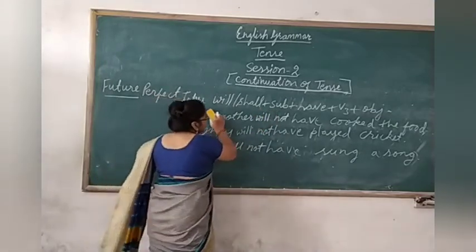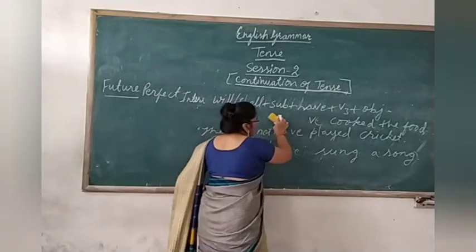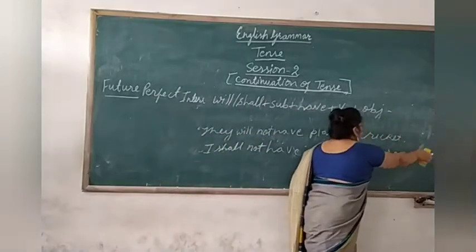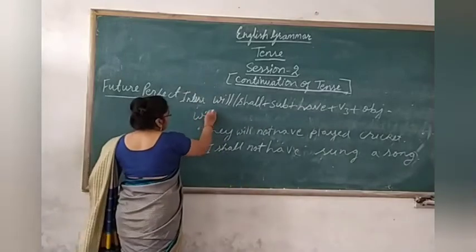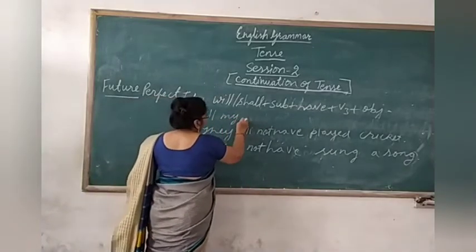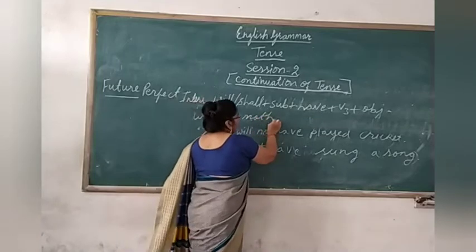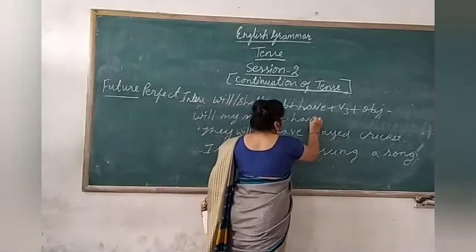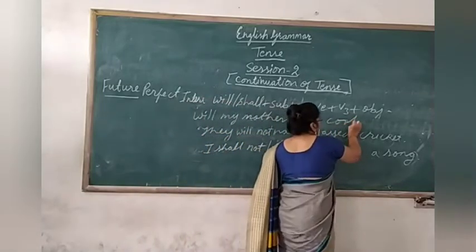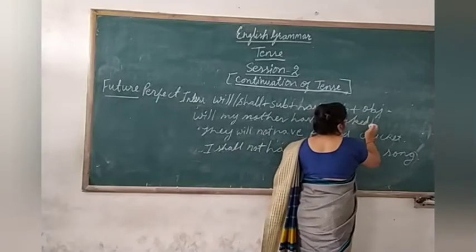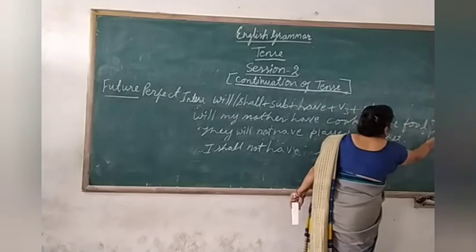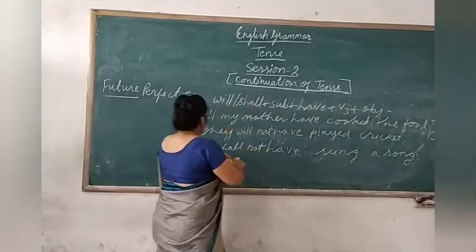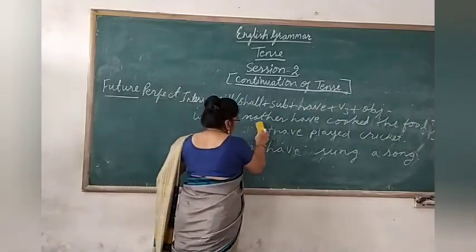Now, let us use this structure to form the sentence. See here, very easy. Will my mother have cooked the food? See here, put the question mark. Here also you just change the position.